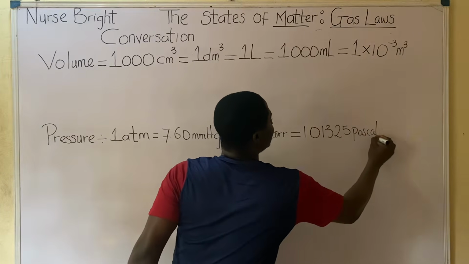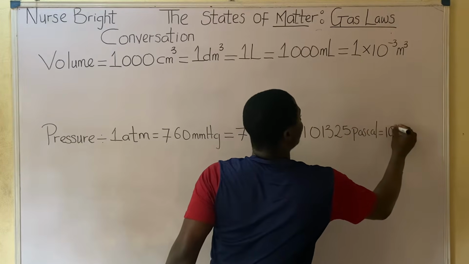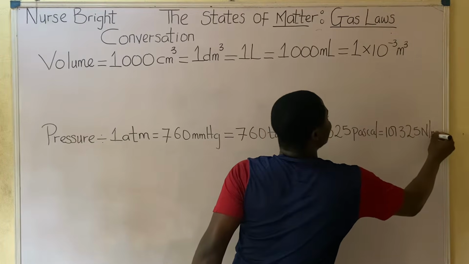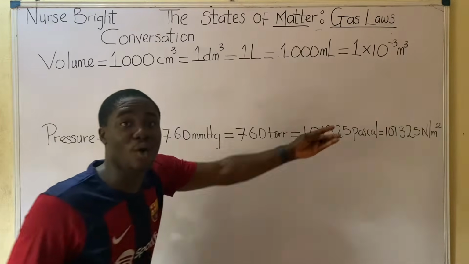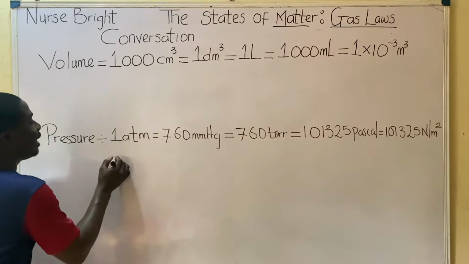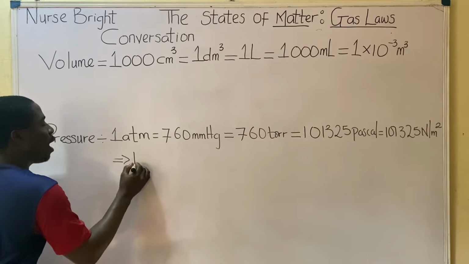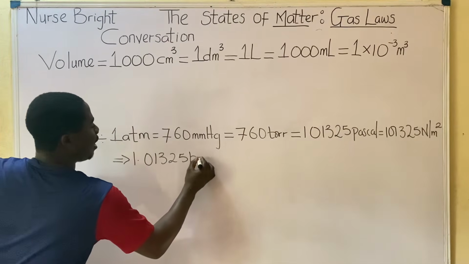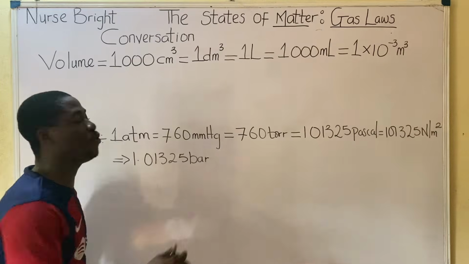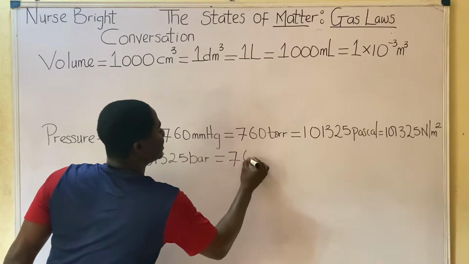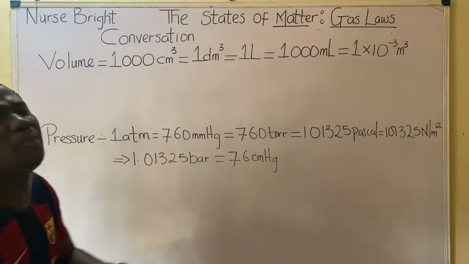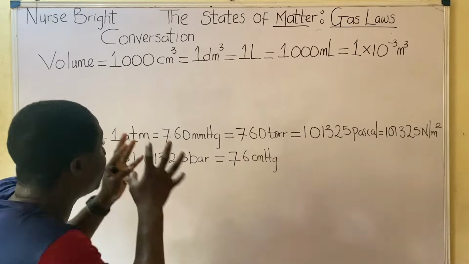And 101,325 Pascal is the same as 101,325 Newton per meter squared. And 101,325 Newton per meter squared is the same as 1.01325 bar. And 1.01325 bar is the same as 76 centimeter mercury. So I just wrote out all the possible conversion factors for pressure.